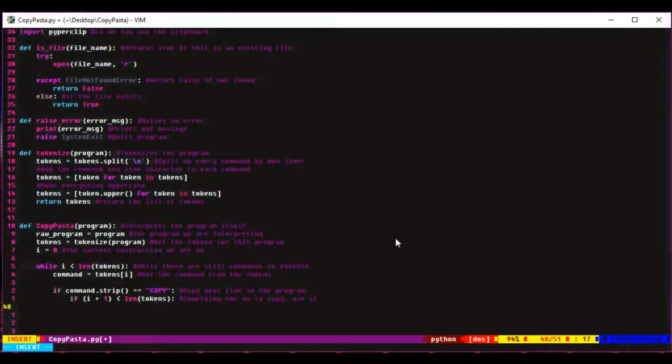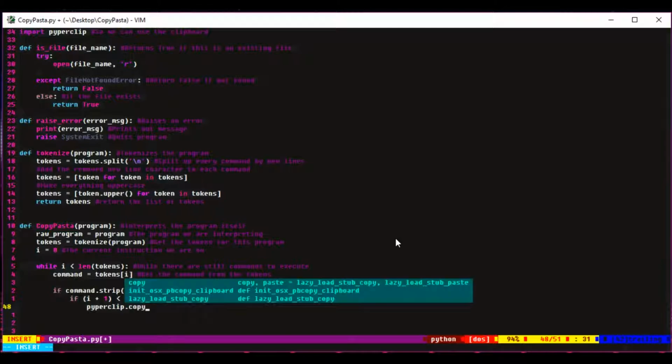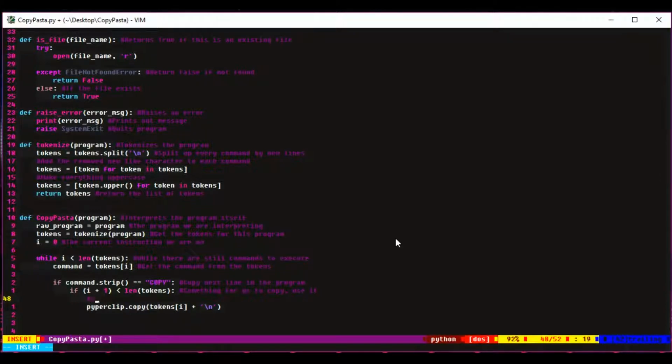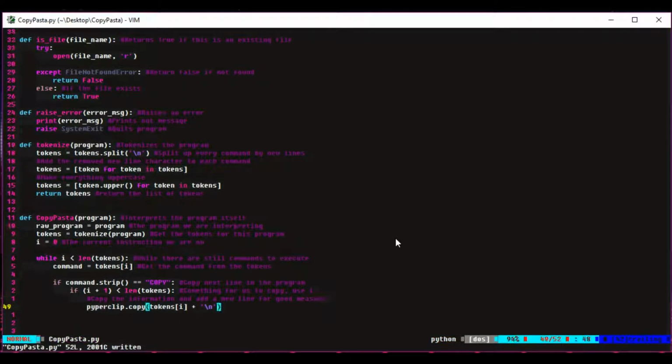So then I use paperclip.copy to copy whatever is at the next line and copy that to the user's clipboard. And there's an error right here if you can spot it already. It should be tokens I+1, but I also add a new line character after the text that I'm copying to the clipboard just for good measure. And I'll catch that error where it should be tokens with the index of I+1.